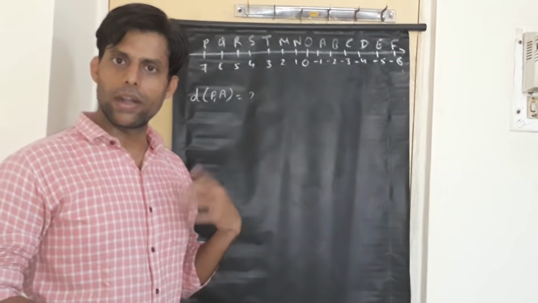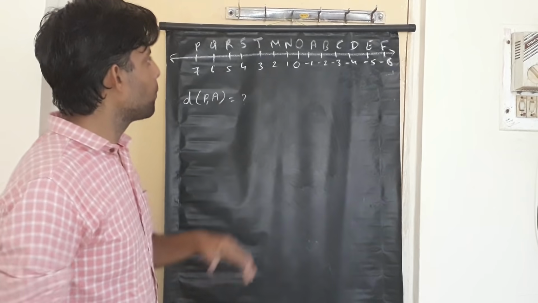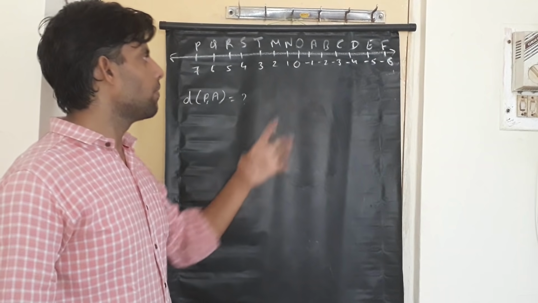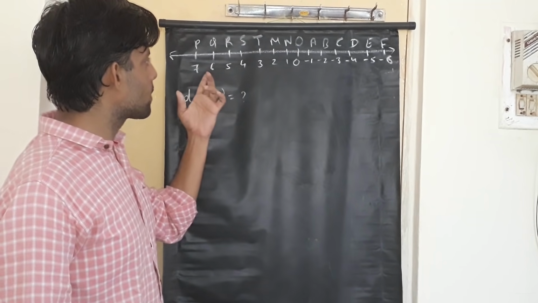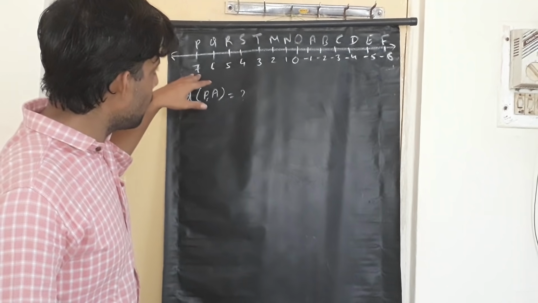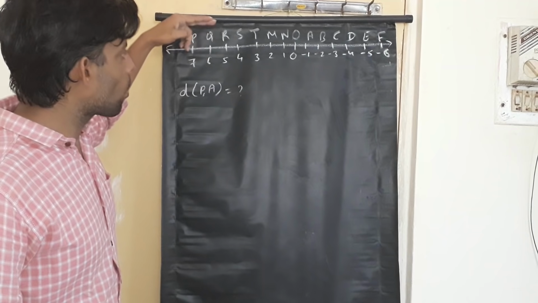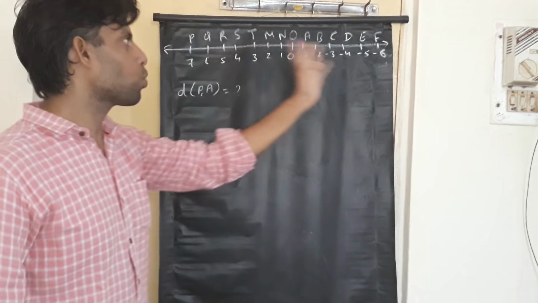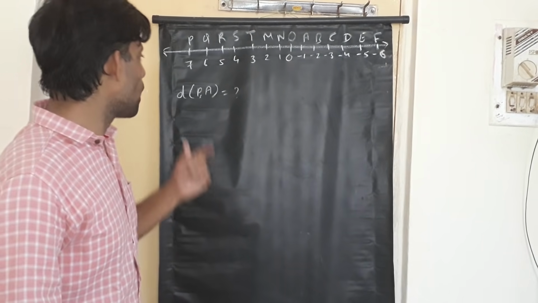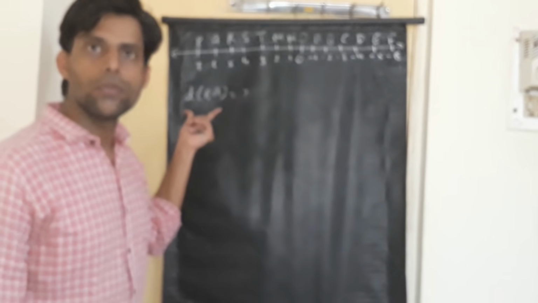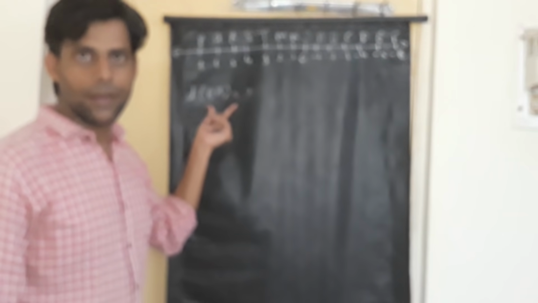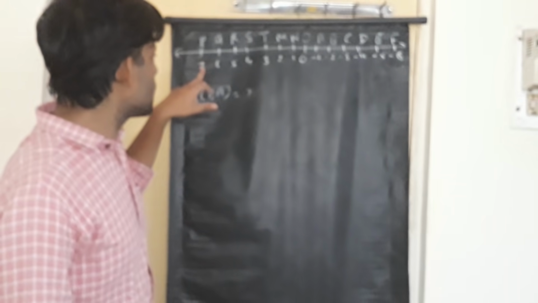Okay students, so now here we are going to deal with the problem to understand it in a better way. Now here a number line is given, and you can see the coordinate of point P is 7, the coordinate of Q is 6, the coordinate of R is 5, and so on. And we are asked to find out the distance of P comma A. That means we need to find out the distance between point P and A.